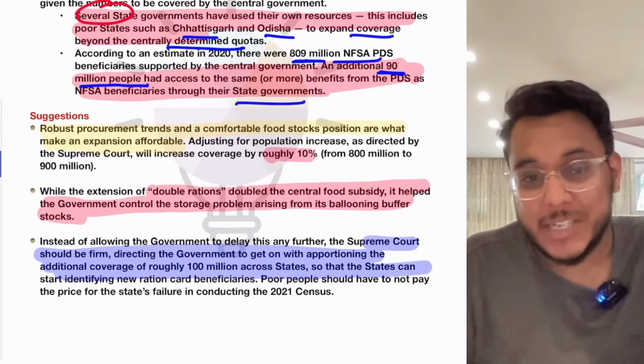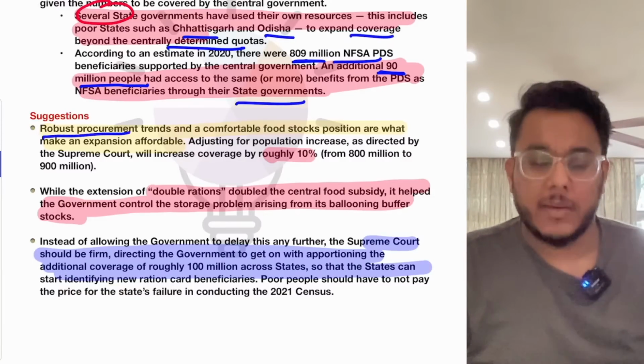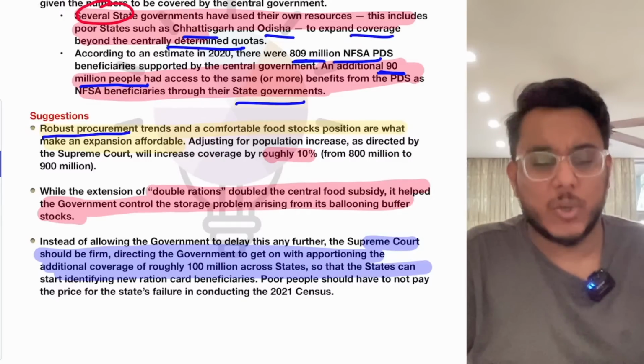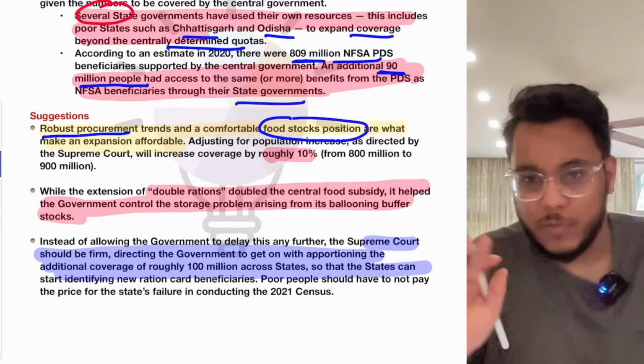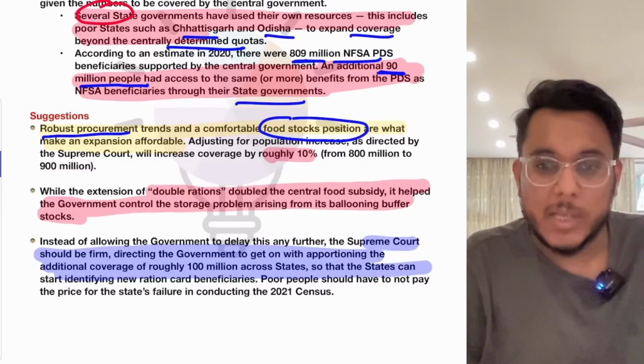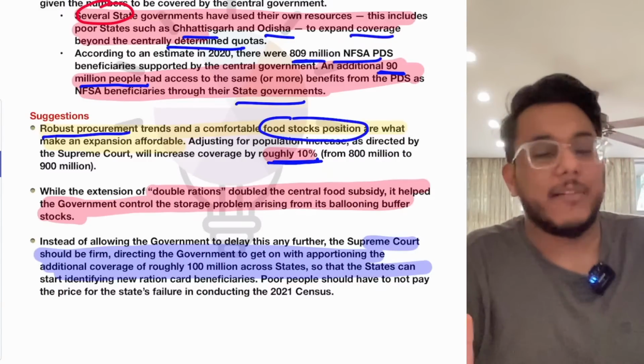So therefore, there can be certain suggestions that can be given. Number one, see this thing, that there is a robust procurement. From the last couple of years, the agriculture of India is performing very well. The food stocks are well in comfortable range with the government. So therefore, just enhancing the coverage by 10% will not be a very big problem.